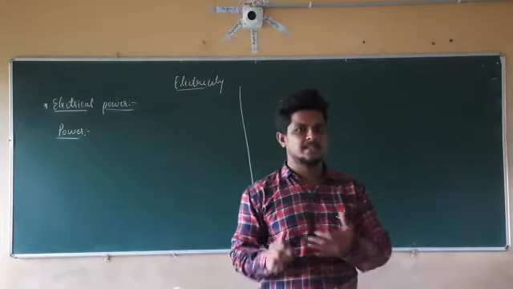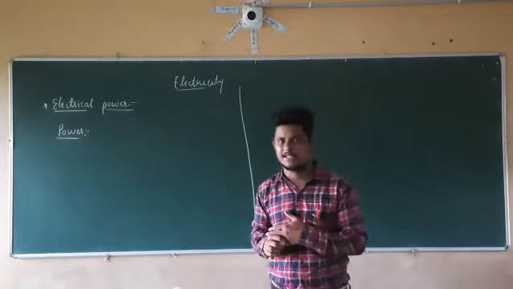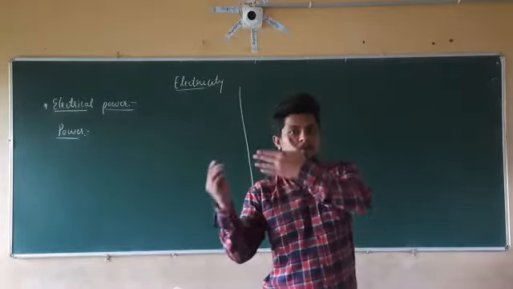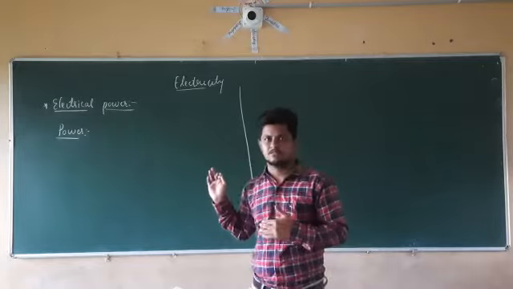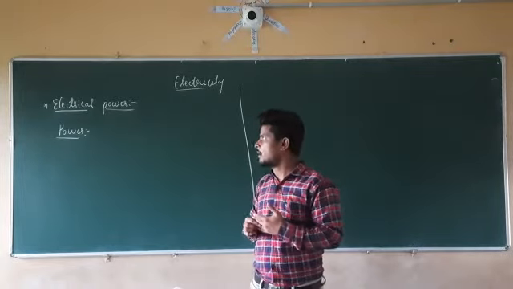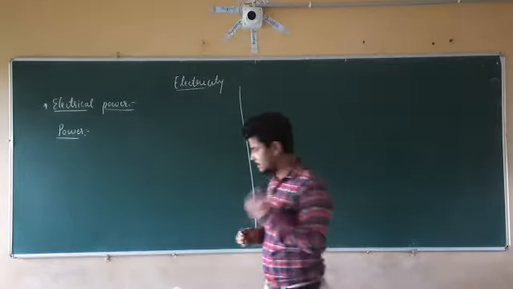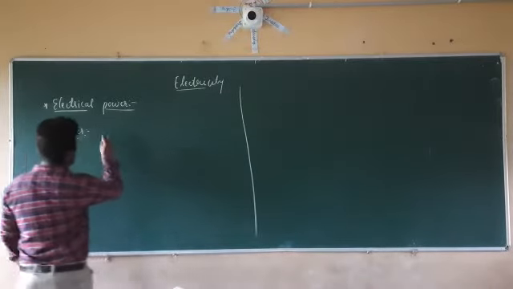In the same manner, we discussed power in the lens topic, where it is the reciprocal of the focal length. But that power is different and this power is different. So here, power is the rate of work done.